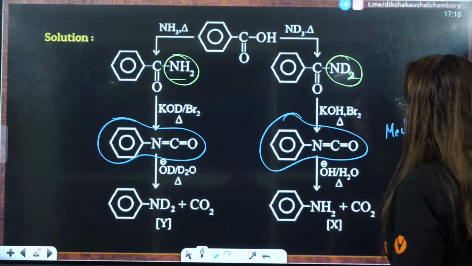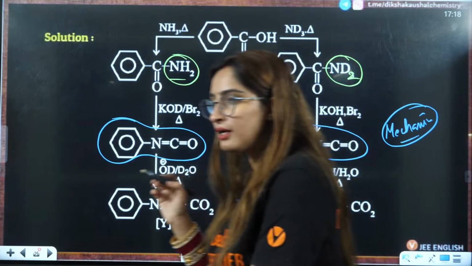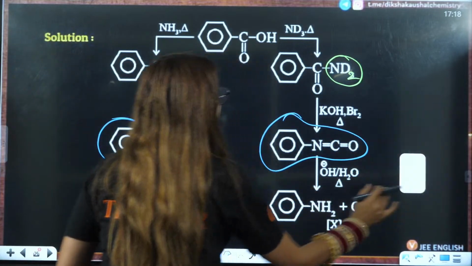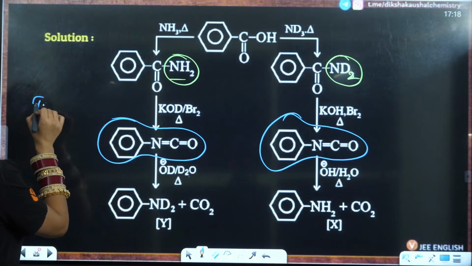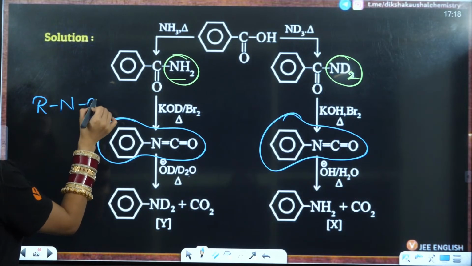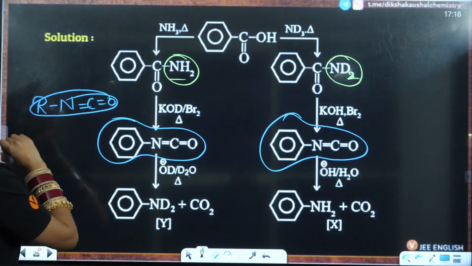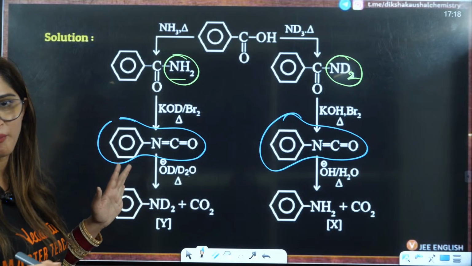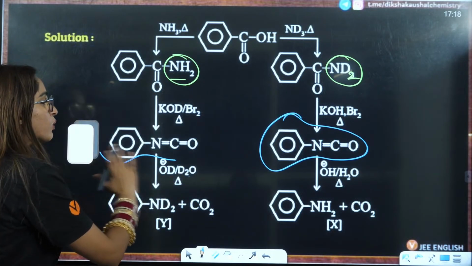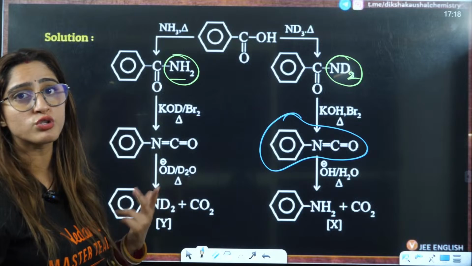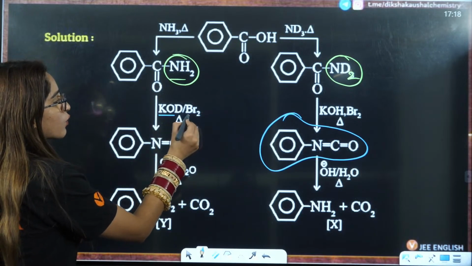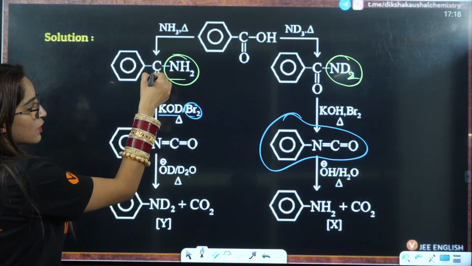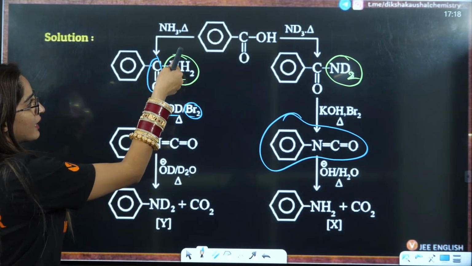If you remember in the Hoffmann bromamide degradation, there is one step where you have the formation of R-N=C=O, right? So directly you won't be able to answer. You should know the mechanism here. So this is KOD, Br2. In that step, this CO is definitely as it is, and here you have nitrogen.